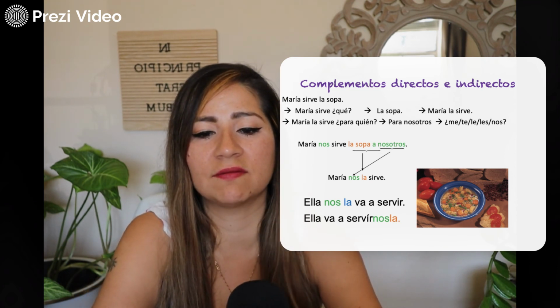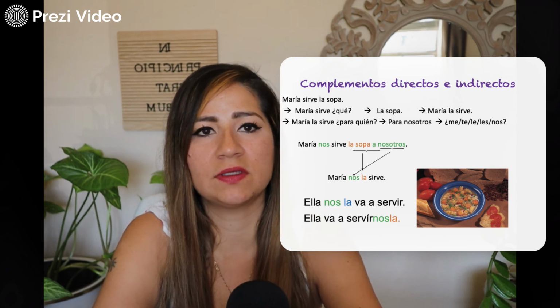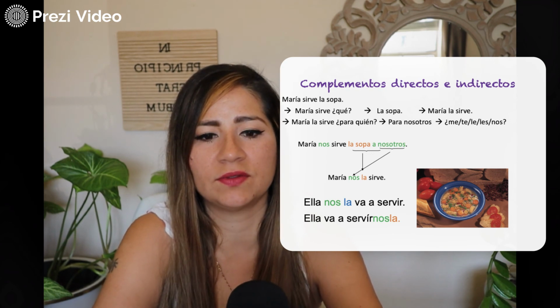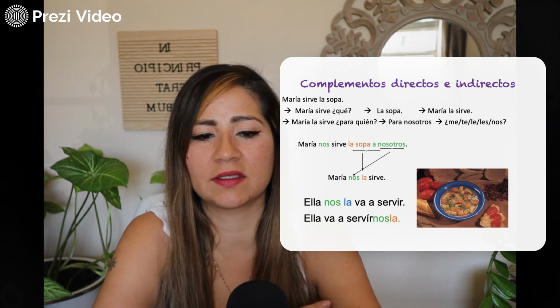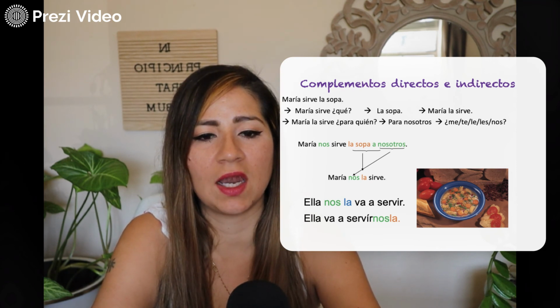Or second option is to attach those two pronouns to the end of the second verb. So ella va a servirnos la. Notice all those two pronouns with the verb, they all become one word. Okay, and there's an accent there that is added to the ending of the verb. So ella va a servírnosla.